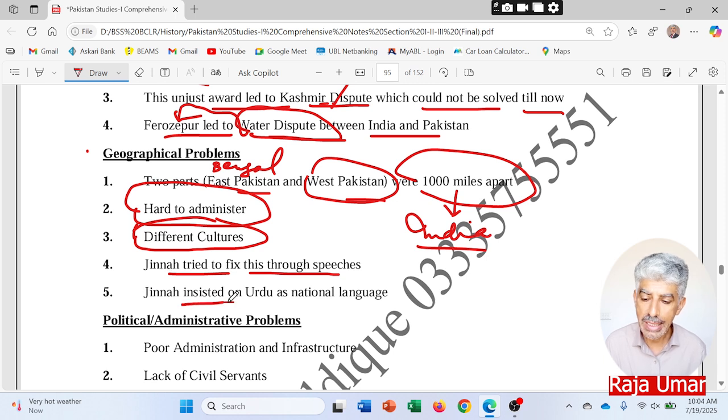So Jinnah insisted on Urdu as national language. So that was, I believe, a big issue. He could have announced Urdu and Bengali, two national languages of Pakistan. There was no harm in that, I believe.